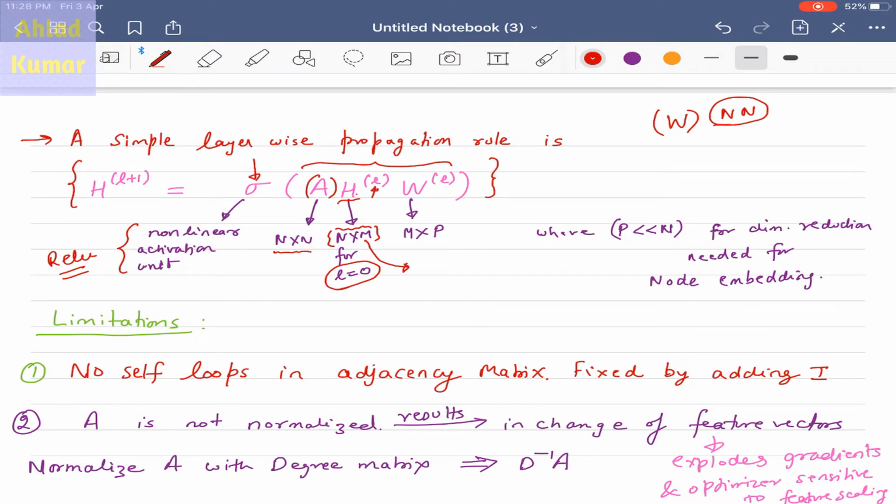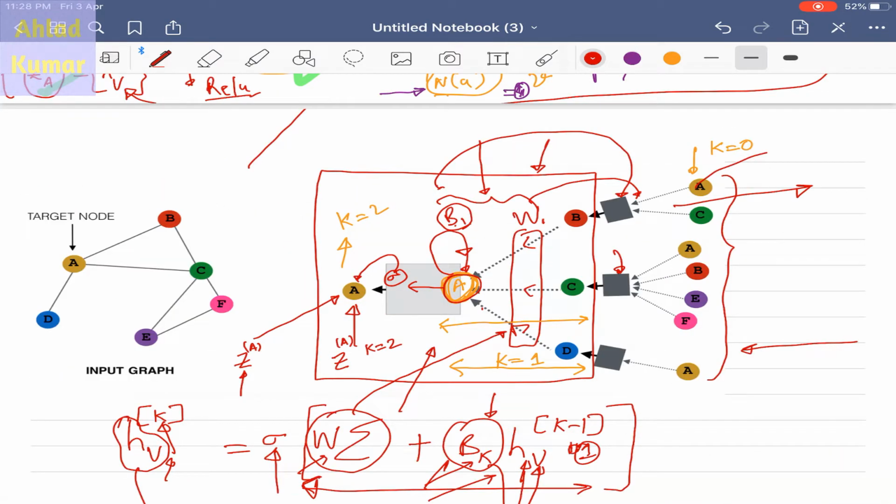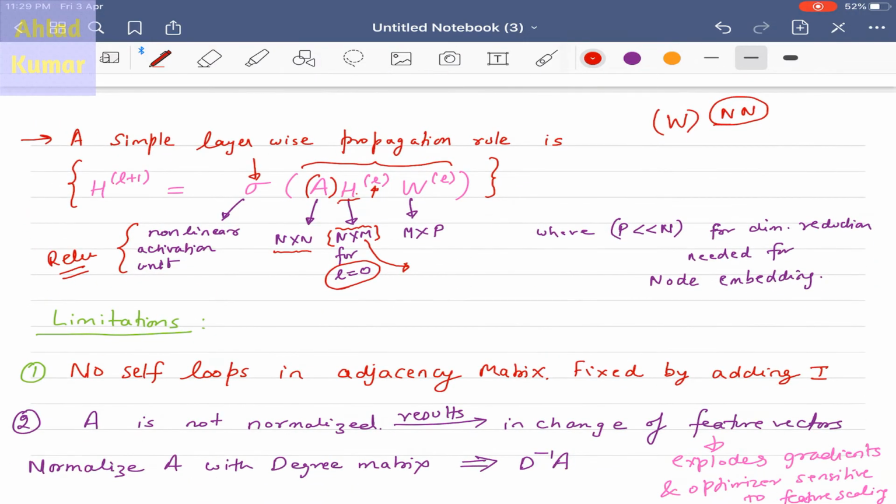What I am saying is, for this node A, we will have a feature vector, and the dimension of this feature vector is m cross 1. That is, m is the dimension of the feature vector for a particular node. The dimension of the weight matrix will be m cross p. Please note that the dimension of this weight matrix will also change as you move from layer to layer, but for the first layer we are considering this. So you can see that the effective dimension of this complete matrix multiplication will be n cross p.